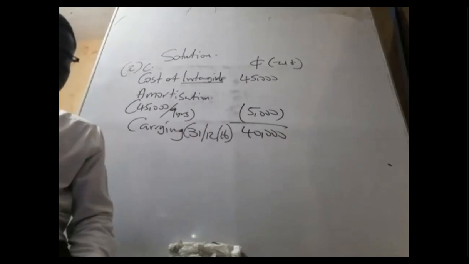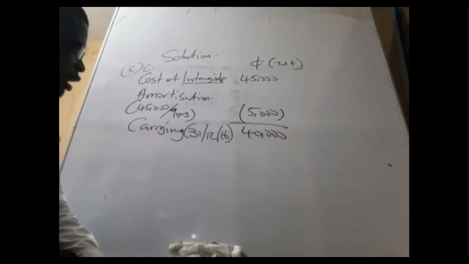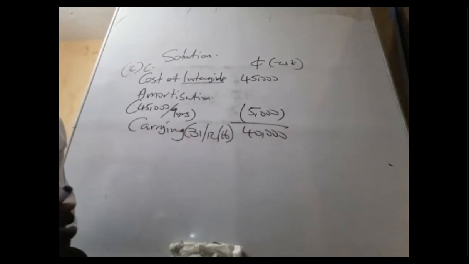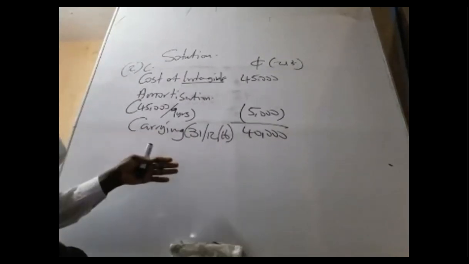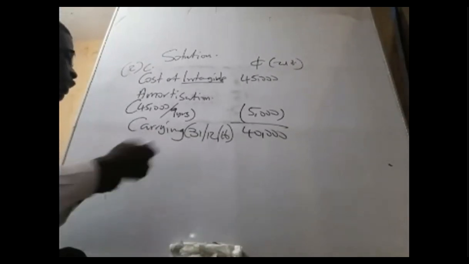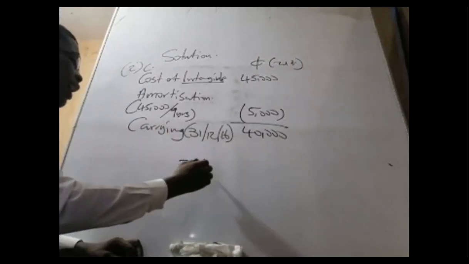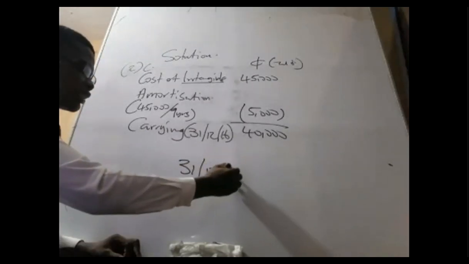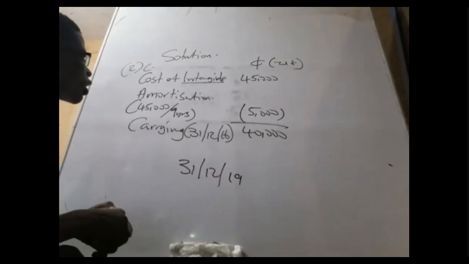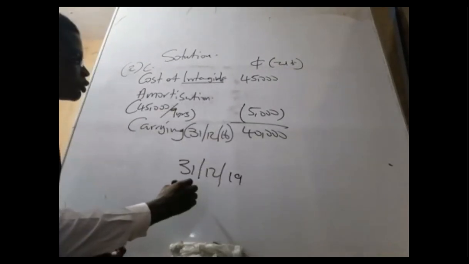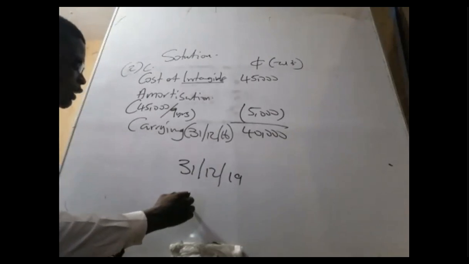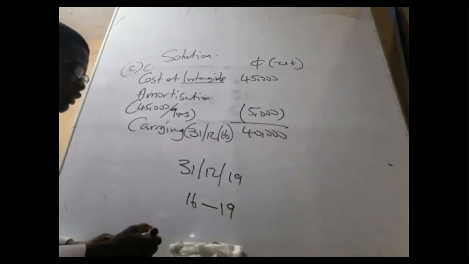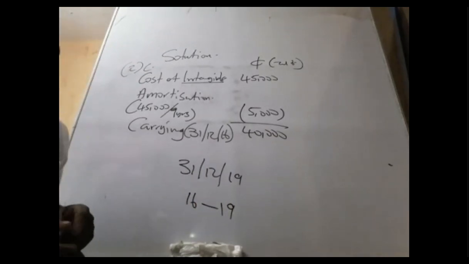So that is it. Now, there was a valuation at this date. I'll first of all find the current amount before I proceed. So let's assume the examiner quoted a date like 31st December 2019. So I'll count from 2016 up to 2019. So that will be 4 solid years.